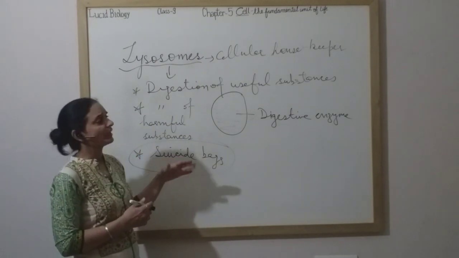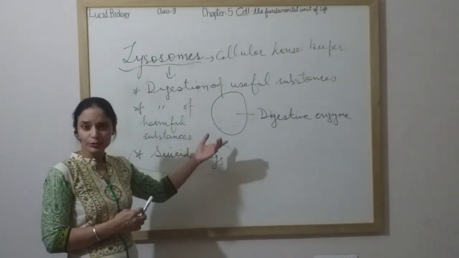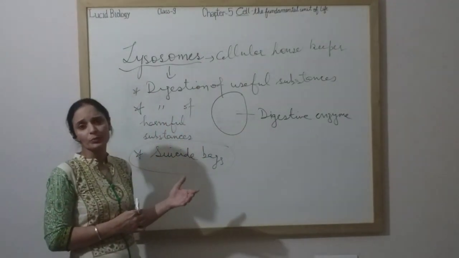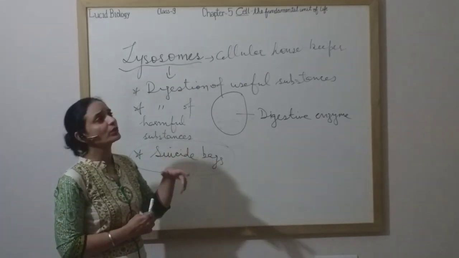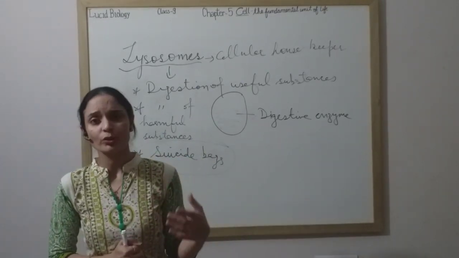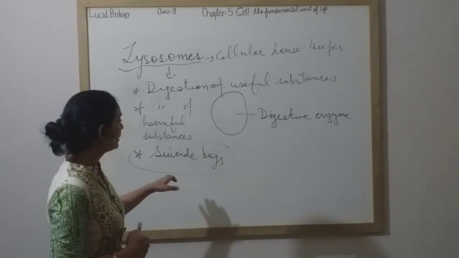I hope the lysosome structure, which is very simple, is clear to you. And what is the function performed by lysosomes? Why is it called the cellular housekeeper? Why is it called the scavenger of the cell? Why is it called the suicide bag of the cell?